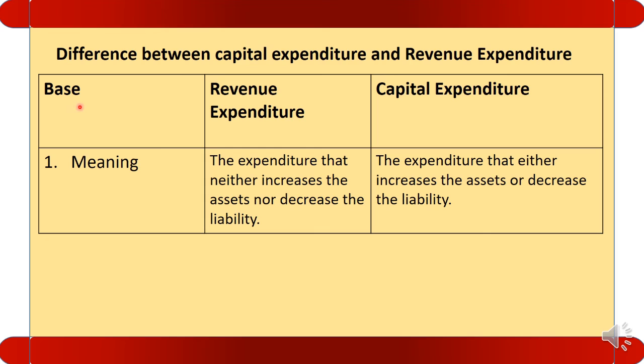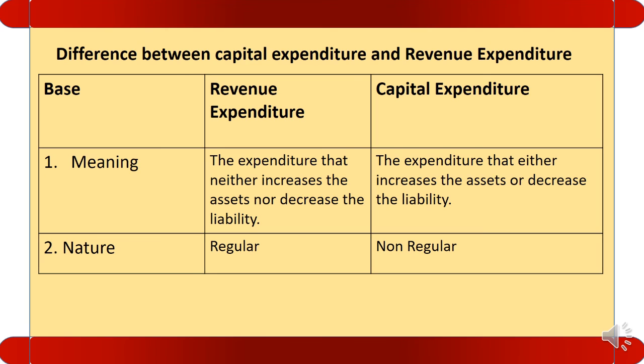On the basis of meaning: revenue expenditure neither increases the assets nor decreases the liability. So any expenditure which neither increases the assets nor decreases the liability is called revenue expenditure, and the expenditure which either increases the assets or decreases the liability is called capital expenditure.